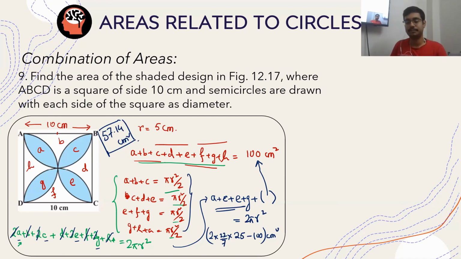Sir, instead of doing it that way, can't we directly find the area of 4 semicircles and then minus it? This is the same thing that I'm doing here. But how do you understand it? You won't understand it, no? Right now you can see like this and you can tell. But otherwise, how do you understand? This overlapping thing you can understand just by putting it like this.